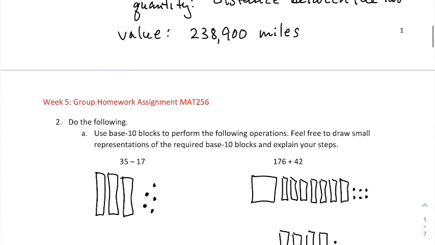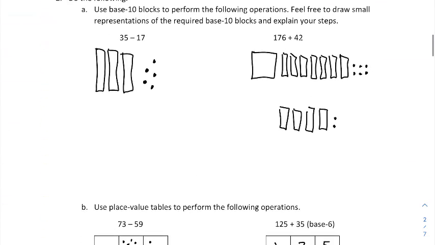Let's now go to the next one. Question number 2. Use base 10 blocks to perform the following operations. Feel free to draw simple representations of the required base 10 blocks and explain your steps. So I've begun by drawing these bars here are the 10 blocks, and then these dots are representations of the 1 blocks. So when I have 35, I have 3 10s and then the 5 1s.